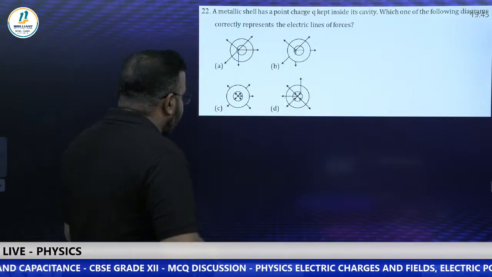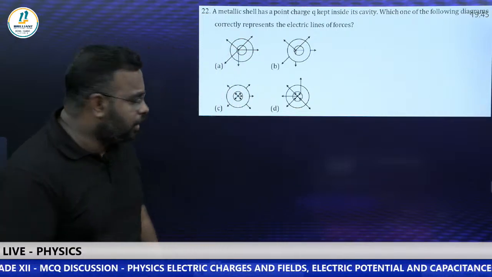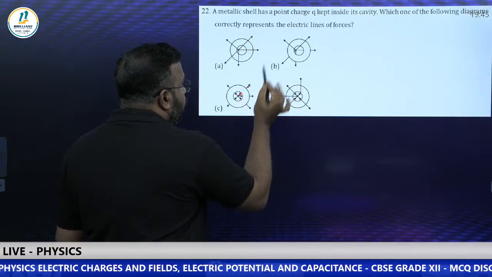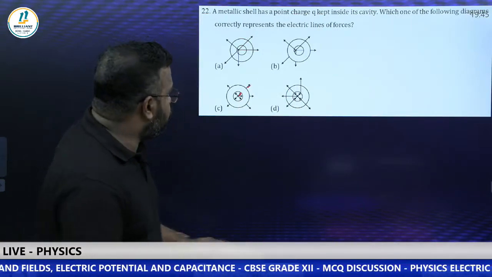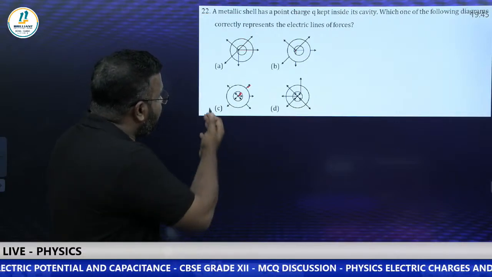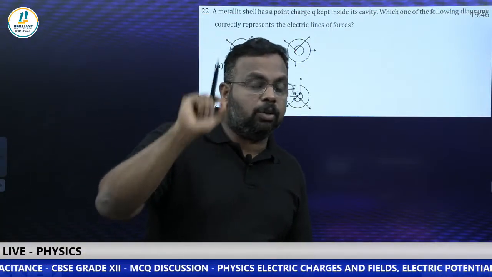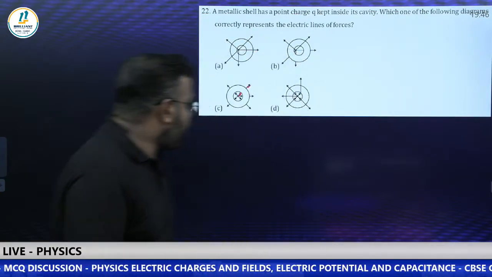Correct, because you know that it's a metallic shell. Metallic shell means it's a conductor. Electric field inside a conductor is 0. So here you can see field, then there is conductor, though no field, and it is coming out. So that's a logic we can apply here for metallic conductor. And if two diagrams identical to this come, we need to use another logic also. That means the field lines are always perpendicular to the surface of a conductor. That also you should remember. Very good.